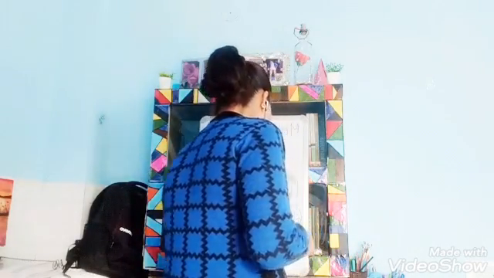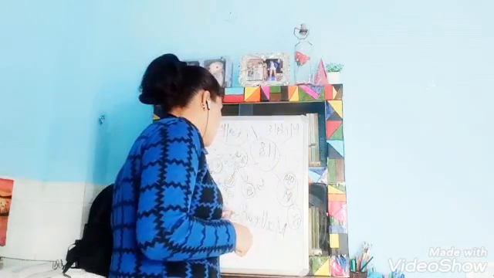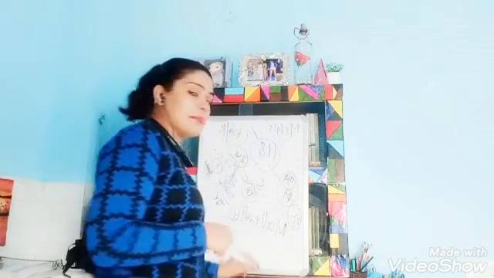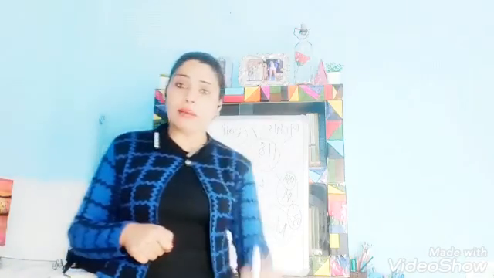Another important property of metals is that all the metals are malleable. All the metals are malleable means we are able to make sheets by bending them, by rolling them, by beating them, and they are not going to break.